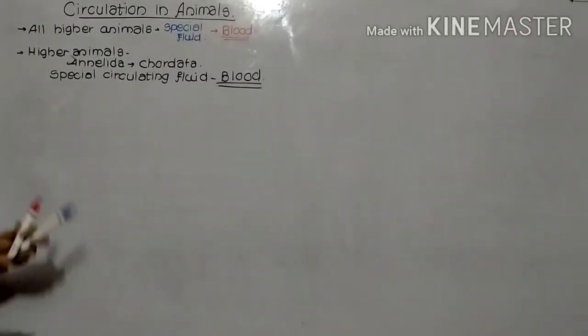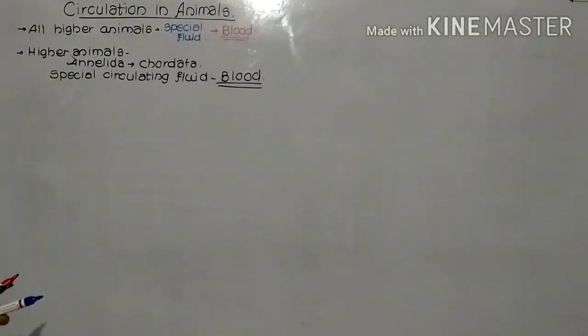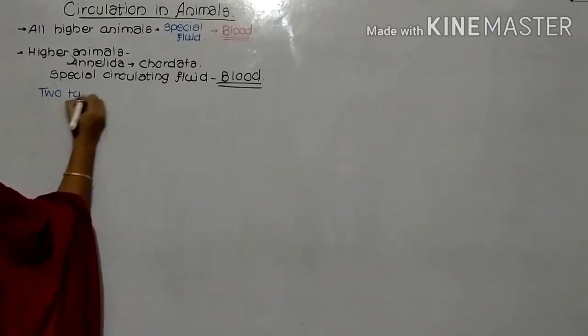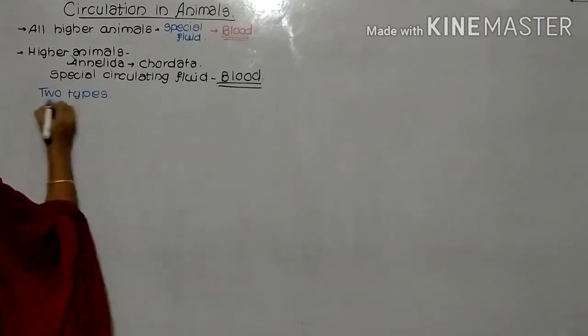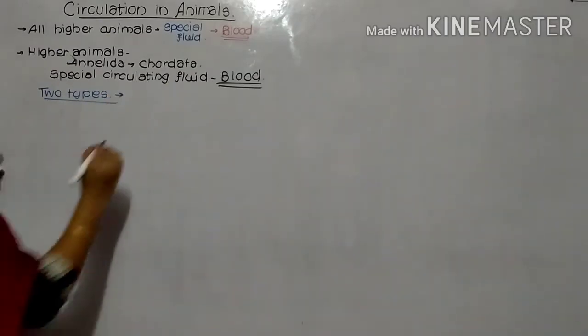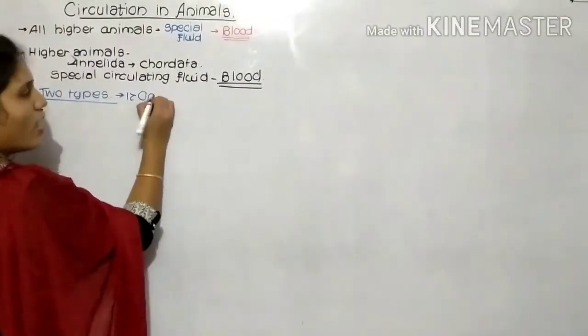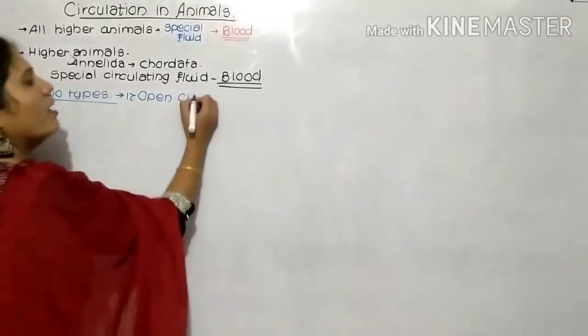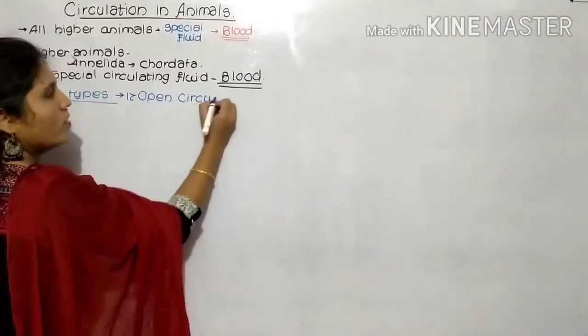Now here, in this blood circulation, there are two types of blood circulation. The first type is known as the open circulation, which we have already studied in our 11th standard.